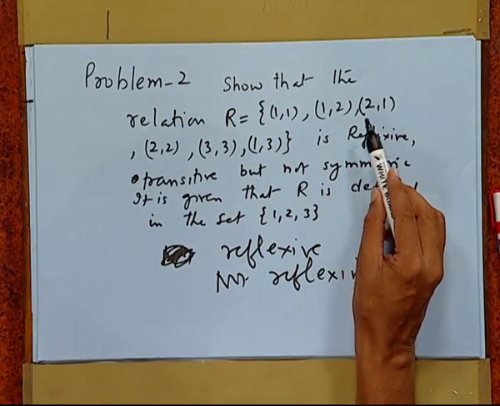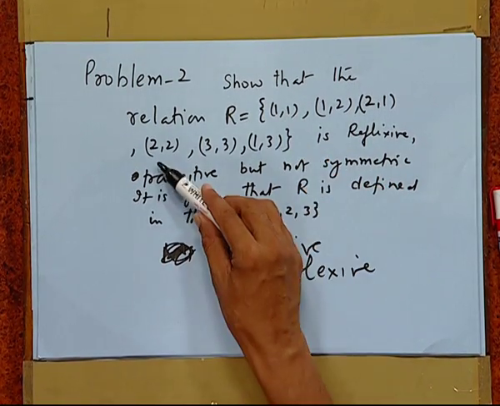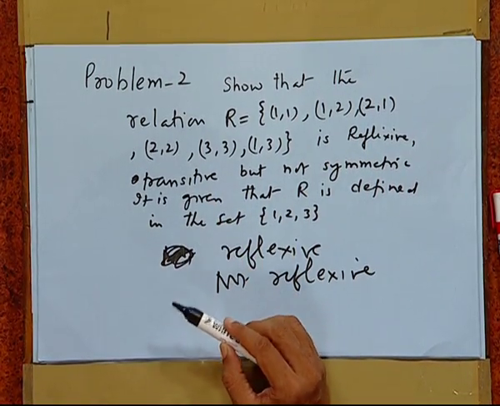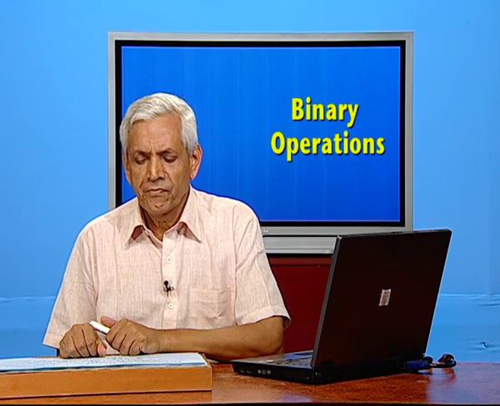It is transitive because we have (1,2) belongs to R, also (2,1) belongs to R, and (1,1) as well as (2,2) belongs to R. So, it is transitive. Next, we have a very interesting problem.